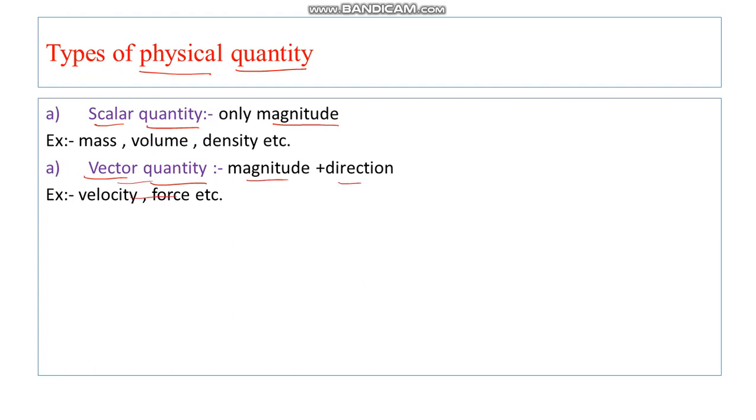Suppose I represent scalar quantities like mass, volume and density. These are classic examples of scalar quantities. Suppose your mass is equal to 10 kg. Here you can see that we don't need any direction to represent mass, we only need magnitude.